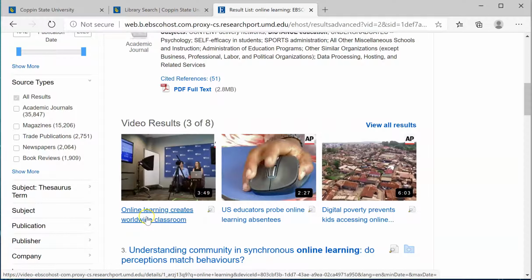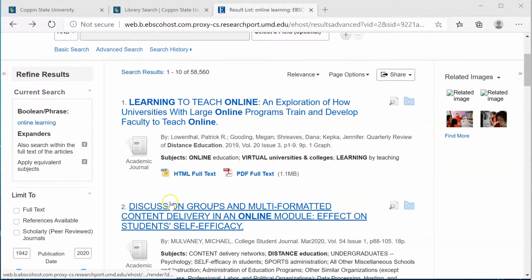Something else to note, Ebsco not only offers access to journals, magazines, and publications, but also some videos and images, as we can see here. Before we choose an article, we can try to reduce this number to a much more manageable set of results.